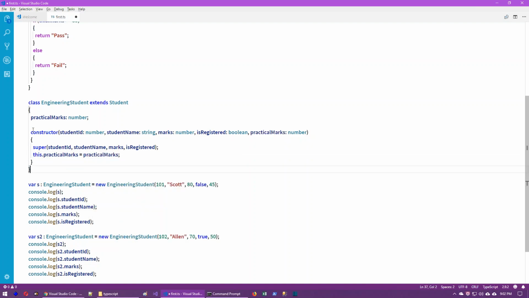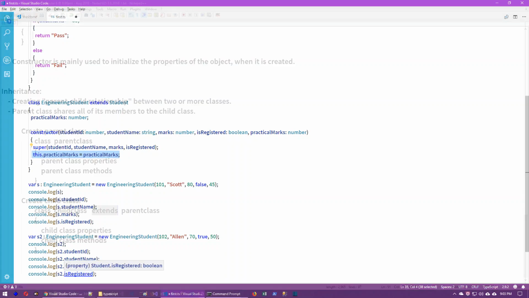So in this child class, by default, all the members of the parent will be carried forward automatically, plus we can have some extra properties like practical marks. All of these we have to initialize in the child class constructor. We have to pass the arguments to the parent class constructor by using the super keyword, plus the remaining we have to initialize here itself.